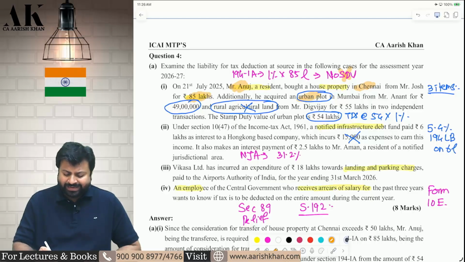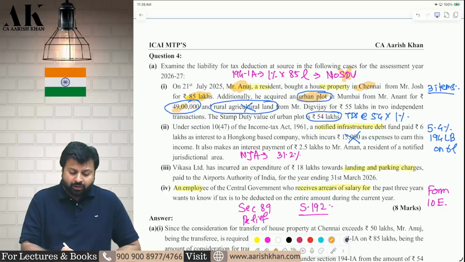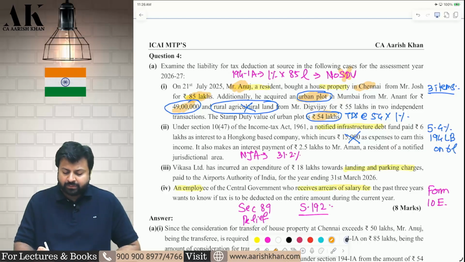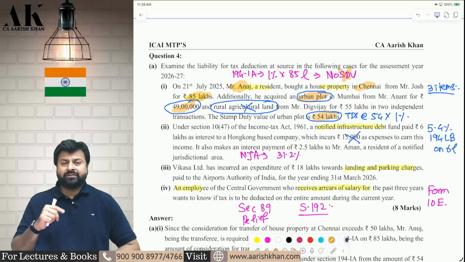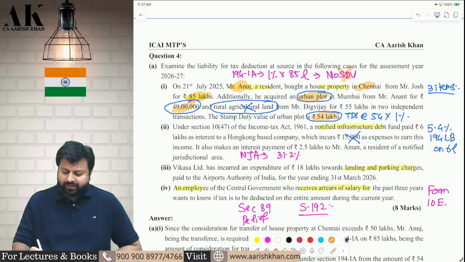Now he has purchased again another urban plot of 49 lakhs. But the stamp duty value of the urban plot is 54 lakhs. So whichever is higher. So on whichever is higher is what? Whichever is higher is 54 lakhs. So on this, he will deduct TDS 54 lakhs into 1% under 194 IEA.